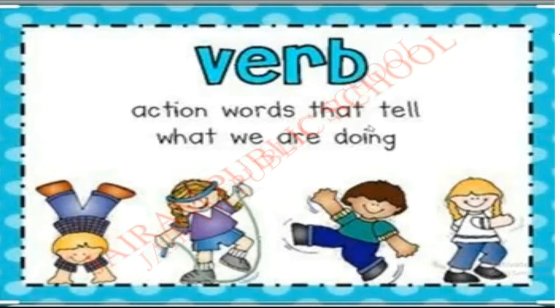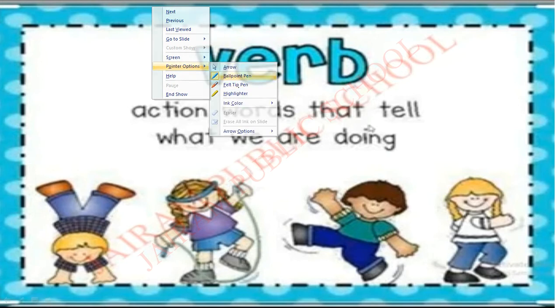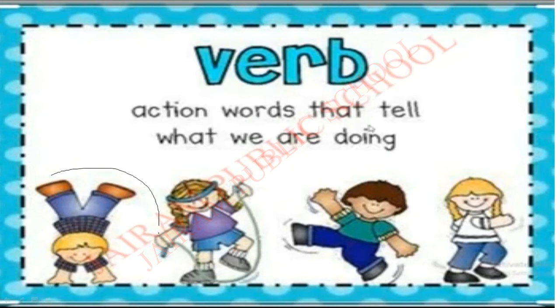Teaching. Teaching is an action word. See the boy in this picture. See what this boy is doing? He is playing. So, playing is an action word. See, the girl is skipping. Skipping is an action word. This boy is running.